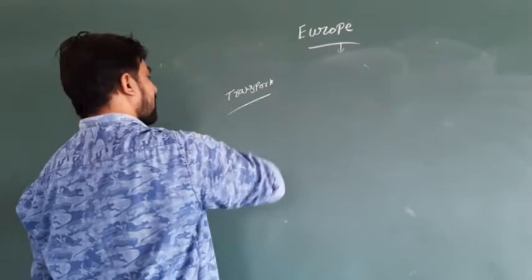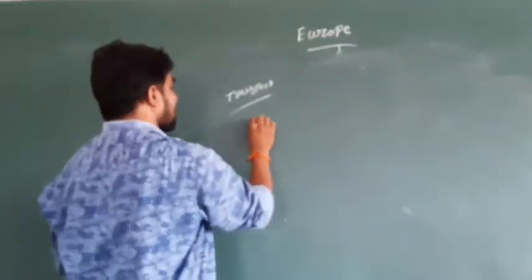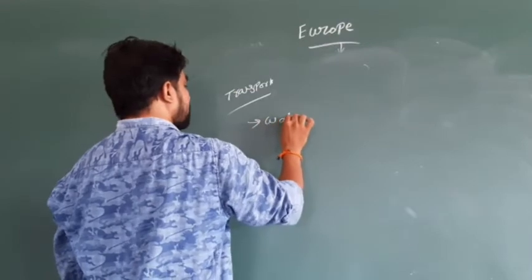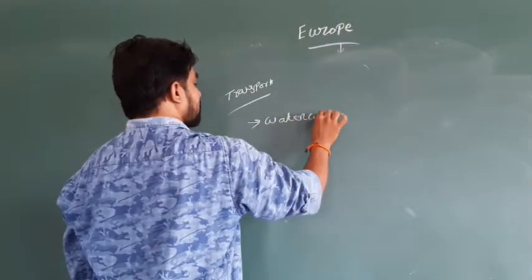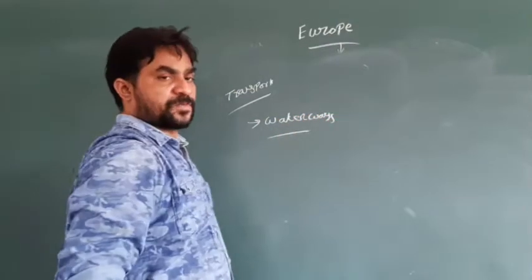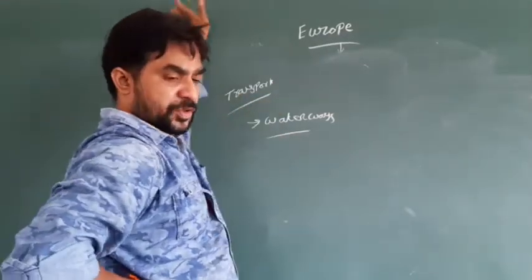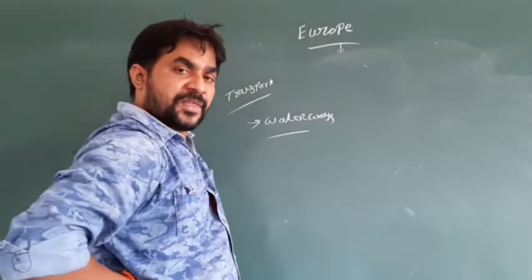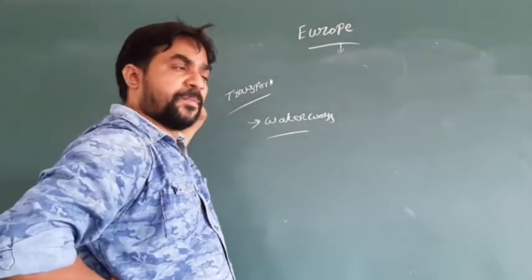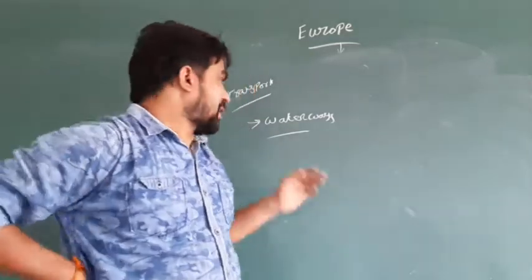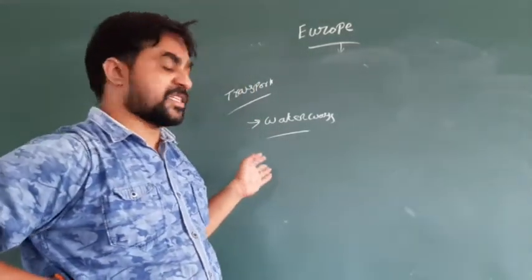Because of that reason, the people are selecting a new way of transport, that is waterways. Compared with other transport, waterways transport is very good and available in the region of Europe. Because of the high mountains and the cold temperatures, the people are selecting the new transport, that is waterways.